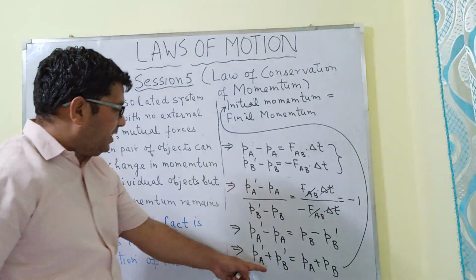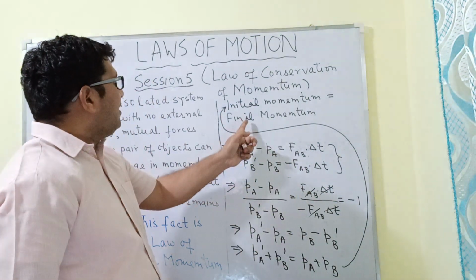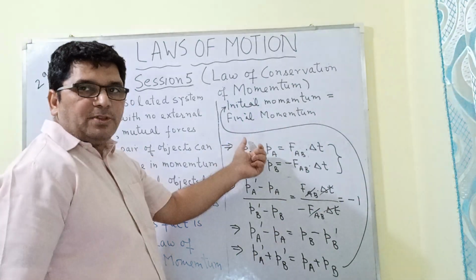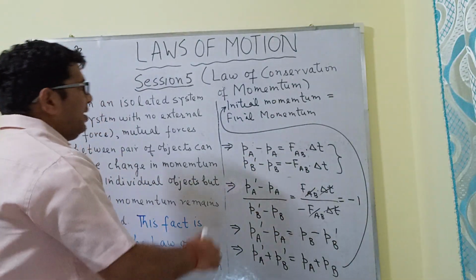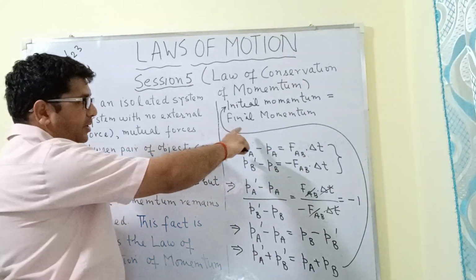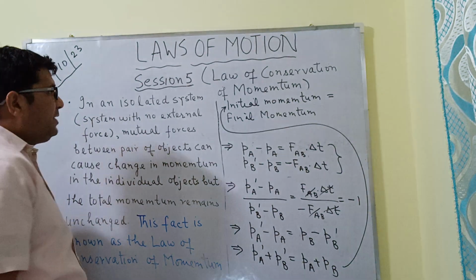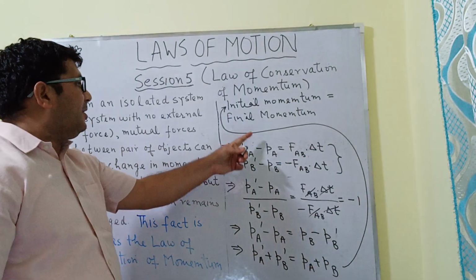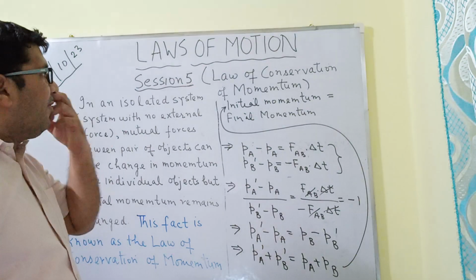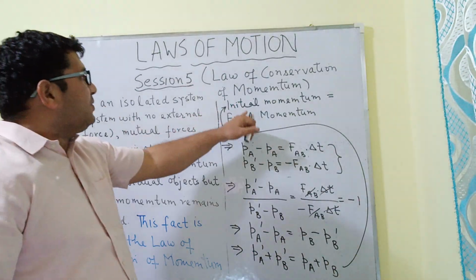So from this equation we are getting that the initial momentum is equal to the final momentum, and this is true in the case of an isolated system. So in this way, by using Newton's second law and third law of motion, we have derived the law of conservation of momentum.